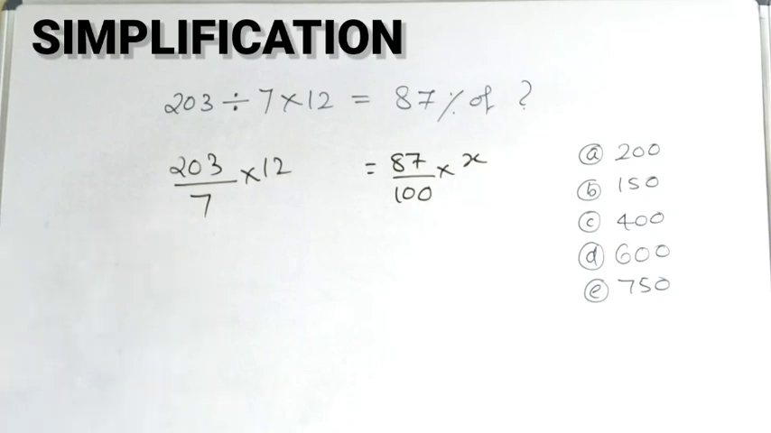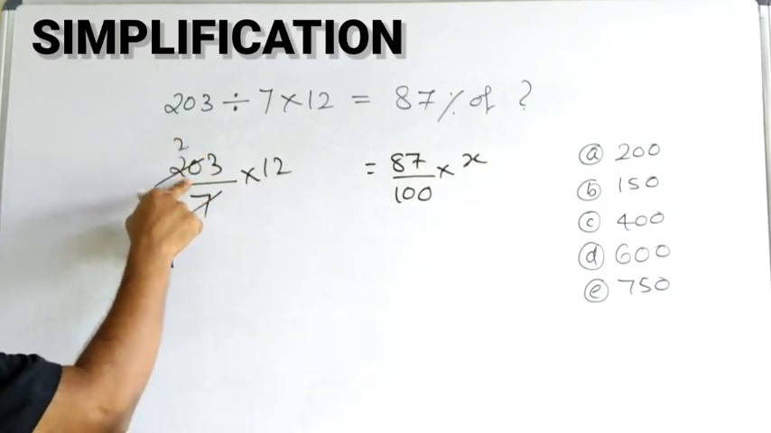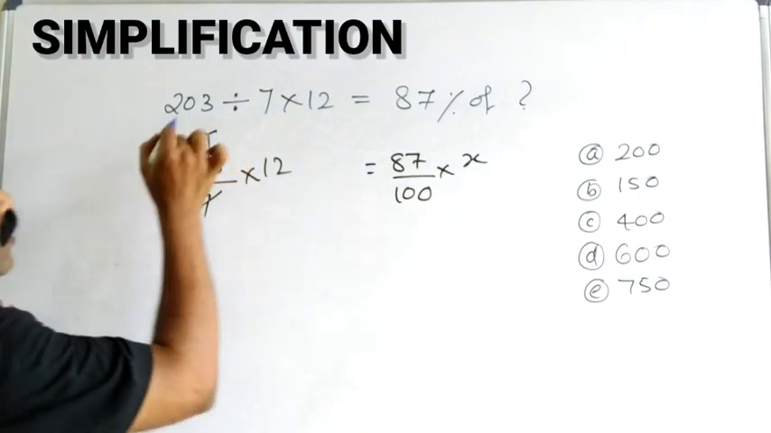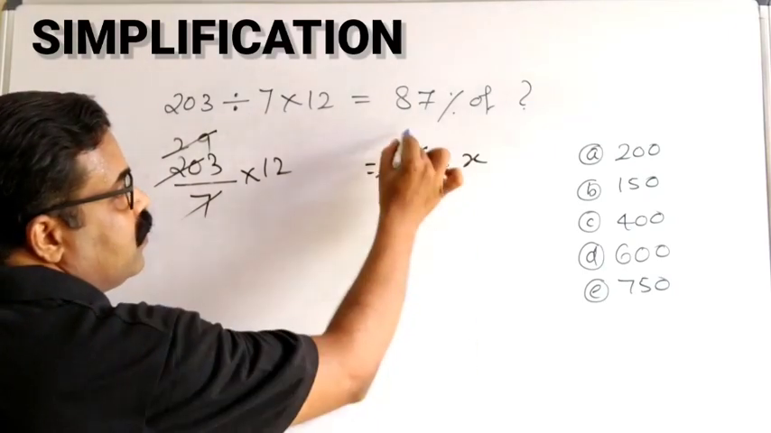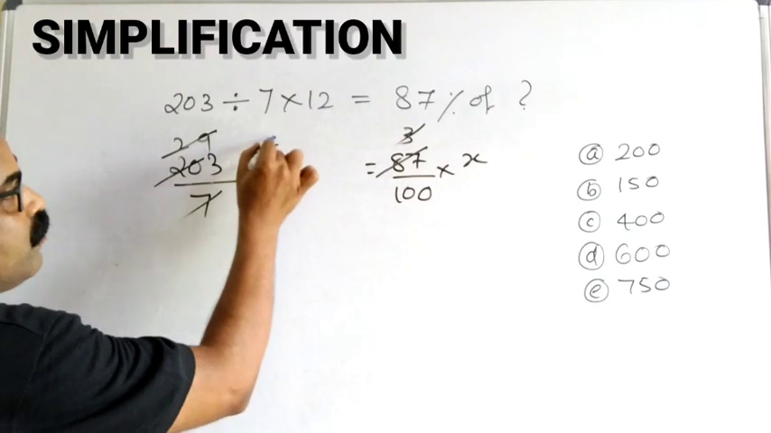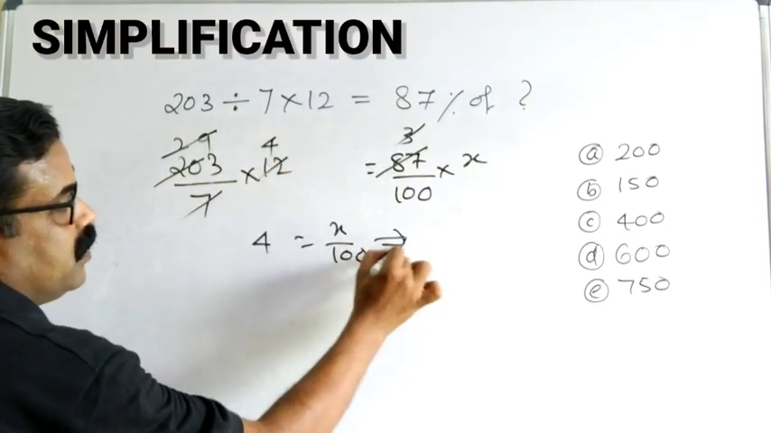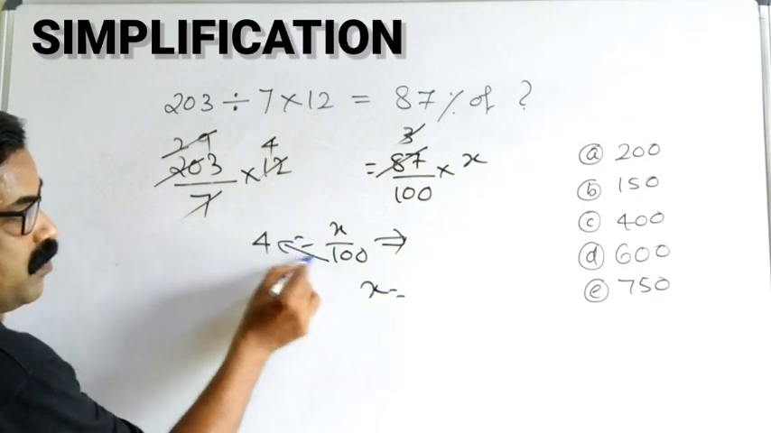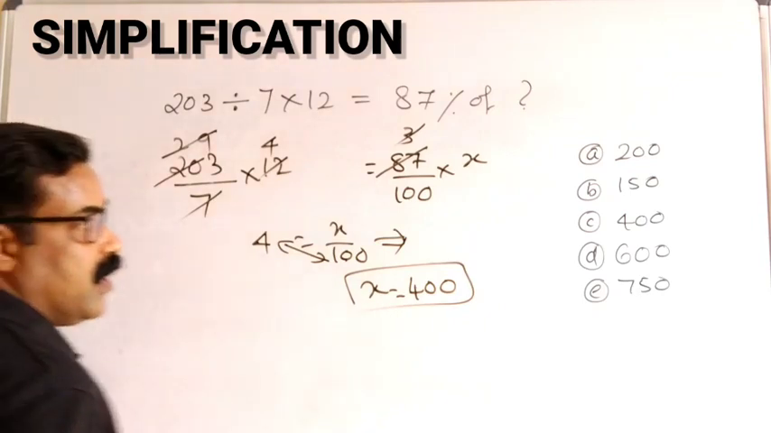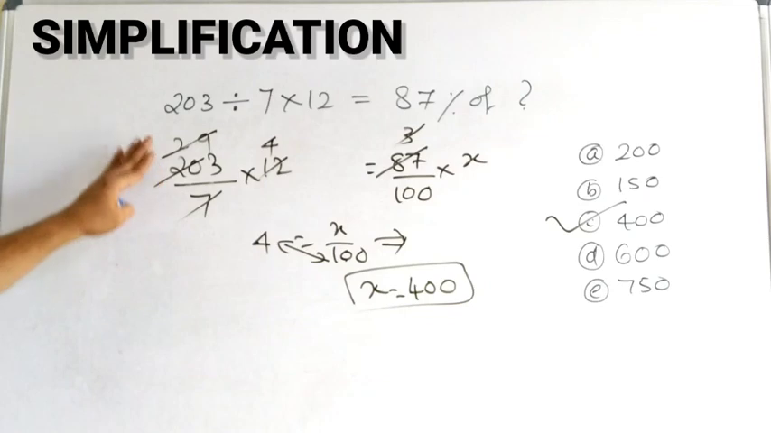Now how many times here? 7 2s are 14, 63, 9. So this 29 and 87 you can cut 3 times. So this 3 and 12 you can cut 4 times. So 4 is equal to x by 100. That means x is equal to how much? Cross multiply, 4 into 100. So you got the correct answer, C. Simplification you have to do very fast.